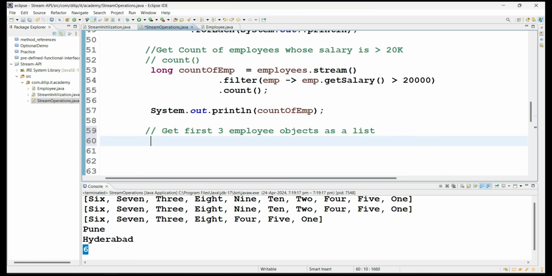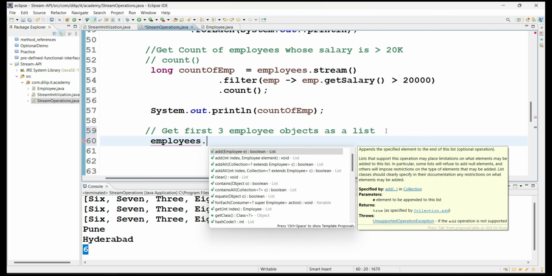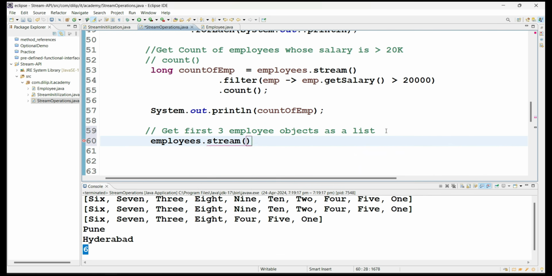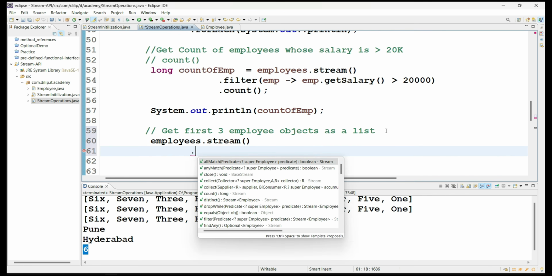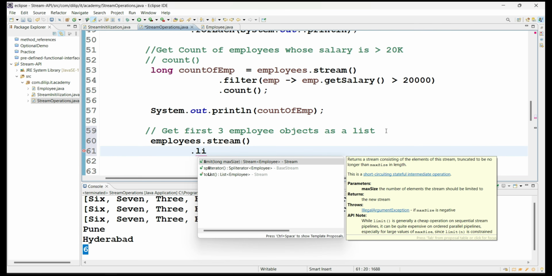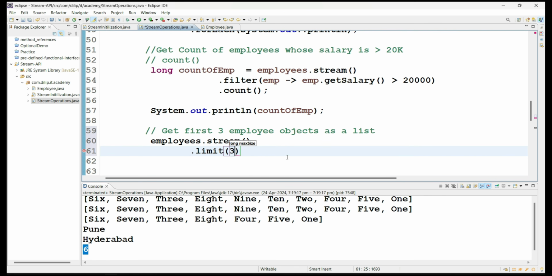So what I can do here, see here, first you have the employee object and you create a stream object. Once you have created the stream object, we have a method called limit. So what is the limit method going to do? It is going to limit based on the value you pass as the argument, with the set of values initially available in the stream object, in order. So let me do one thing, I gave 3 here.